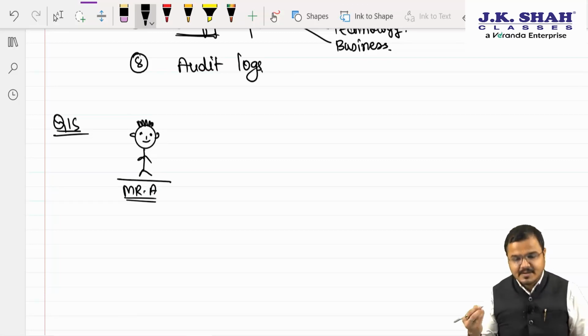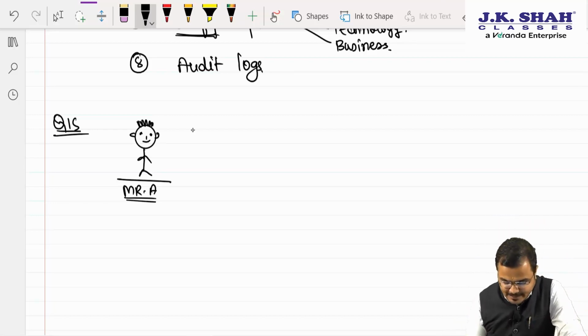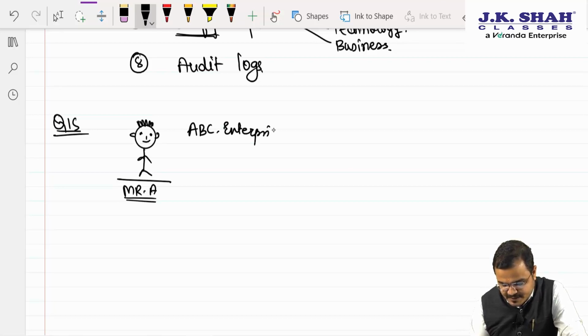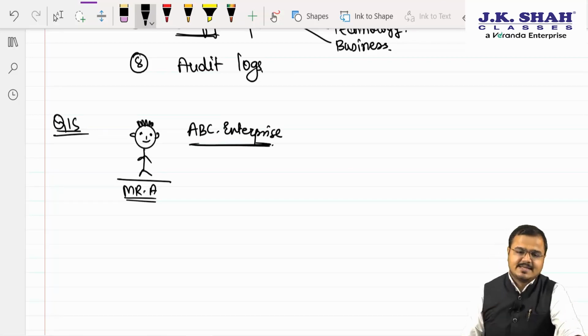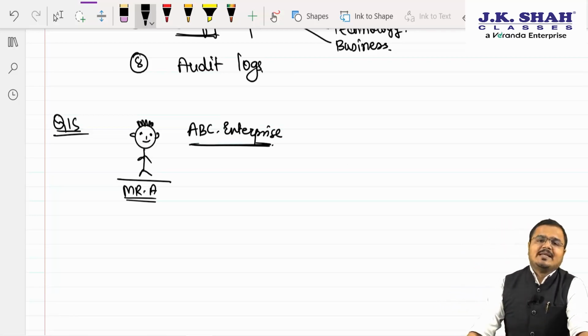Mr. A had purchased certain goods, say from ABC Enterprise. From ABC Enterprise he has purchased certain goods, yes or no? Yes, sir. Now he is supposed to make what? Sir, he is supposed to make the payment. So he is going to make the payment through what?